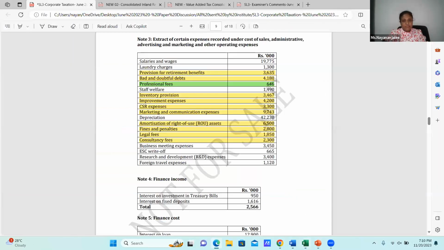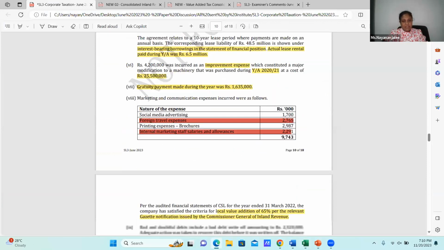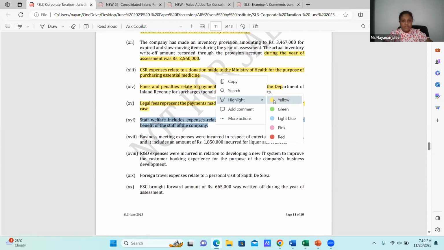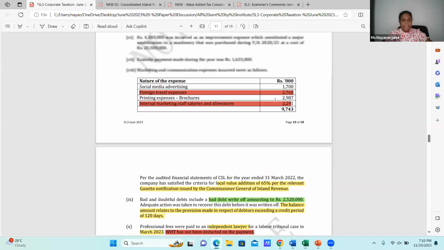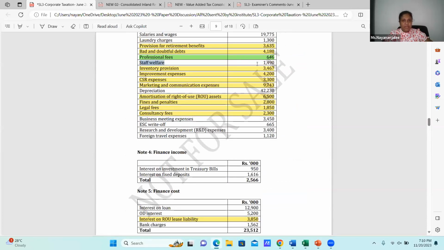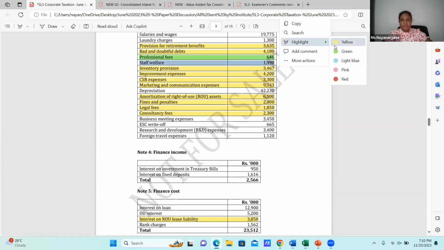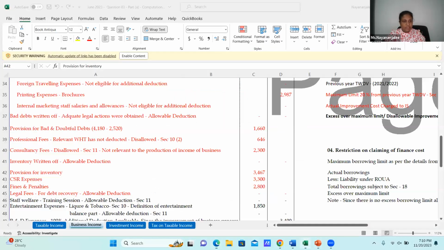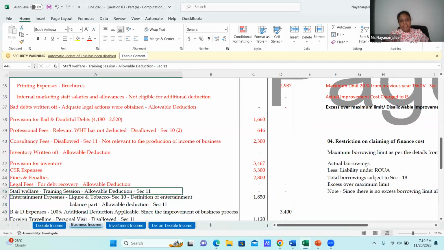Then next, staff welfare includes expenses relating to training sessions conducted for the benefit of the staff of the company. Totally allowable deduction, nothing you have to do, which is in staff welfare, which is here 1,490,000. This includes the staff training programs, obviously deductible, incurred for the production of income. Staff welfare training session is an allowable deduction under section 11.